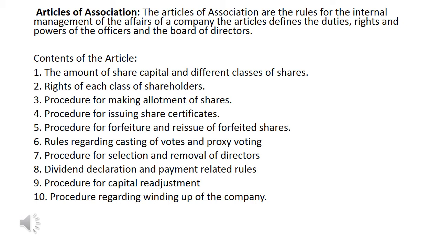Now what is mentioned in the articles? Number 1 is the amount of share capital and different classes of shares. Means in memorandum we have written this is the authorized capital, but here we have written different classes of the shares. Shares are of many types. This also you will learn slowly in other chapters. Second thing, rights of each class of shareholders. What are the rights of the shareholders? Procedure for making allotment of shares. When you are allotting shares to the shareholders, what will be the process?